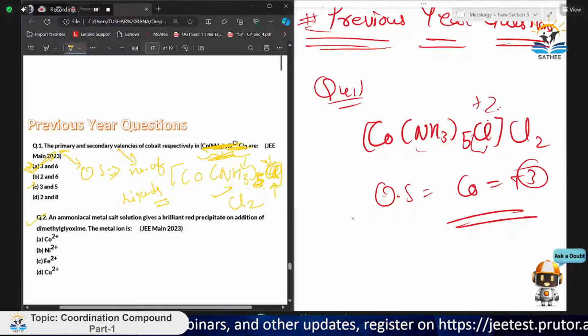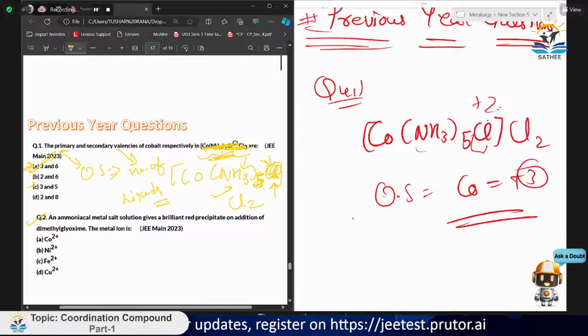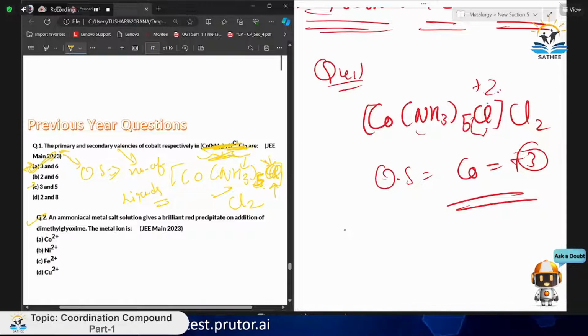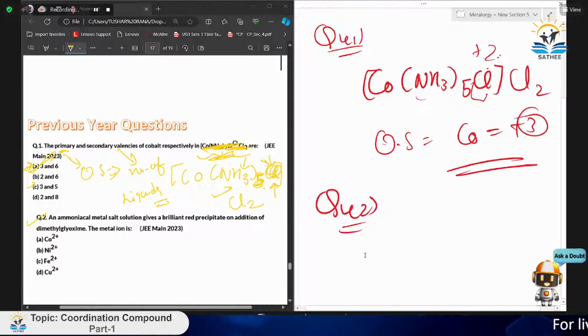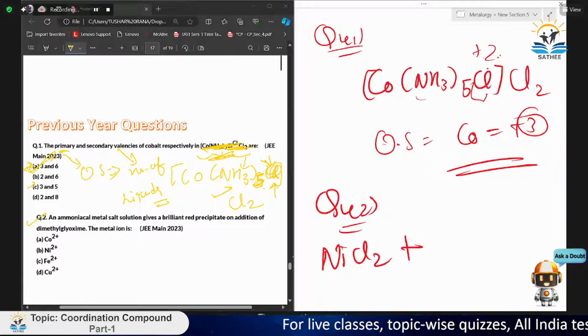Now, let's see question number 2. Question number 2 is saying that an ammoniacal metal salt solution gives a brilliant red PPT on addition of dimethylglyoxime. The metal ion is okay. You may not know about dimethylglyoxime, but I think it is written in your NCERT book. It is generally a polydentate ligand. Like ammoniacal metal salt, that is basically NiCl2, which I was talking about, the metal will give a solution with red PPT on addition of dimethylglyoxime.